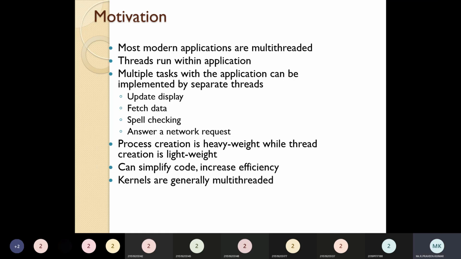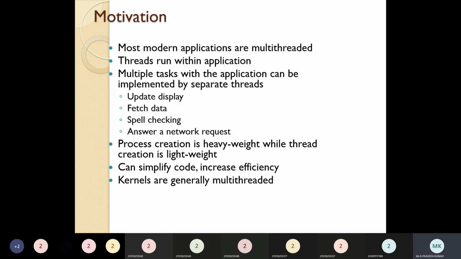Many things. When you are going for coding, reusability is the first thing. When you are creating that code, you have to consider reusability, because it can reduce the coding, and the same thing will increase the efficiency. At the same time, if you are using this kind of lightweight process, it can improve the efficiency of the coding, so that you are able to perform quickly. That's how you can improve the efficiency.